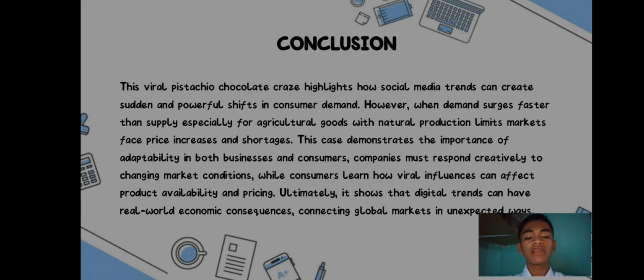Ultimately, it shows that digital trends can have real-world economic consequences, connecting global markets in unexpected ways.